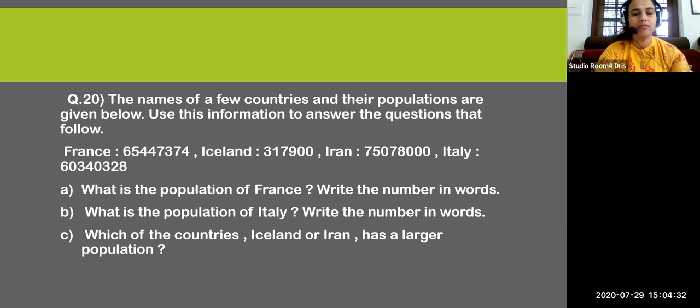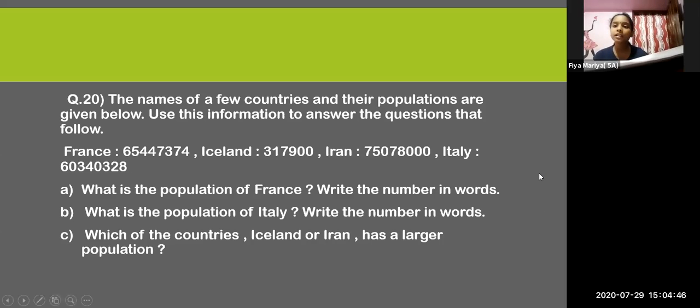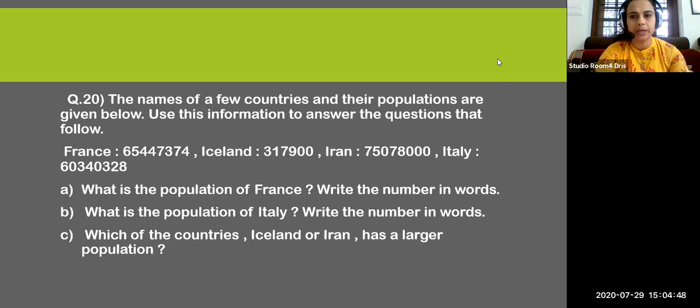Now next one, which of the countries, Iceland or Iran? That already we have discussed, no? Adinath told that Iran, you had to write, Iran has larger population. Yes? Number in words means number name. Okay, ma'am. First we should write the number and after that write it. One minute. Let me see. Why this much doubt? See, we have discussed this answer before.